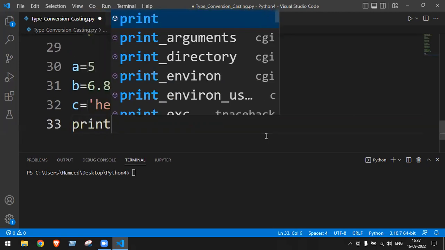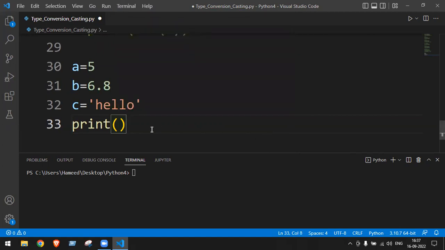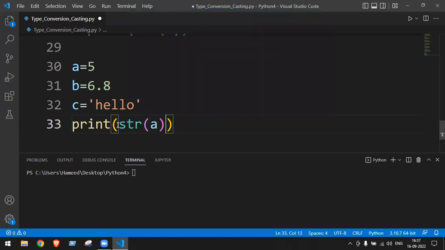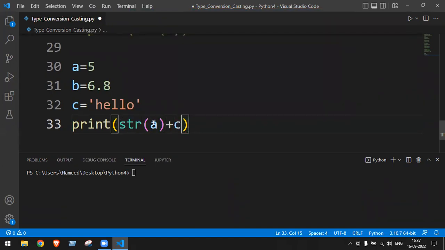If I want to do 5 plus hello, I am converting a into what type? String. So string a plus c. This is a type conversion. Don't go into what casting is, all these things are not needed. Just remember, if you want to concatenate a string with an integer or float, you have to convert.